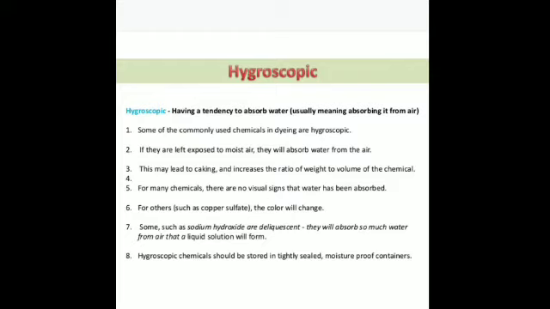calcium chloride. These are all examples of hygroscopic substances, and these are also used as drying agents because they tend to absorb the moisture without changing their form. They don't turn into the solution form. Because they are used as drying agents, what is the purpose of using them? Because they remove water from other substances without themselves getting changed, that is, they do not react